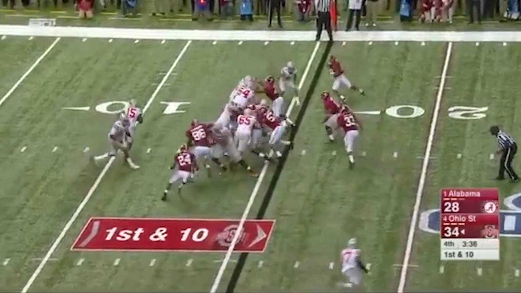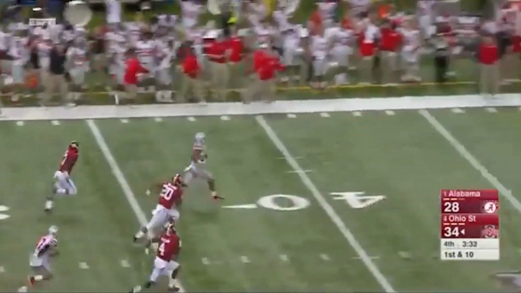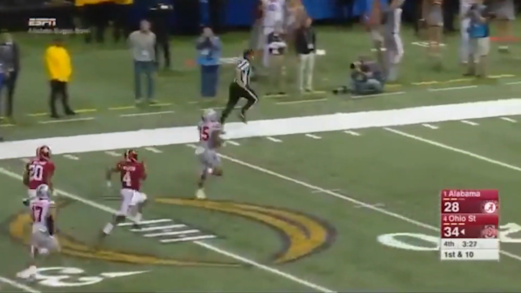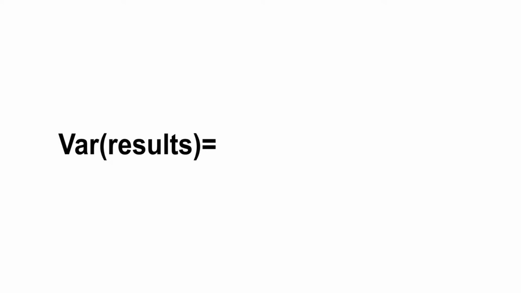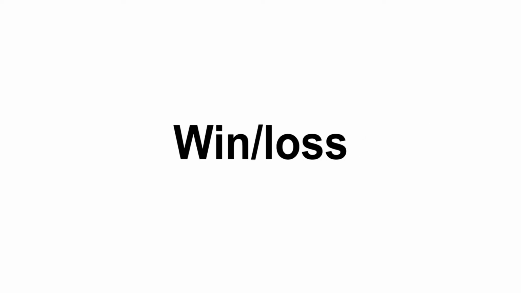As a matter of fact, there is a way to measure how much chance and talent impact the result or performance of a team during a season. We can understand that luck and skill are two separate and independent variables. We can infer that variable results equals variable skill plus variable luck. Here we can obtain two variables to later obtain the third, starting with the results or performance variable, which is the square of the standard deviation of the win-lose ratio from the league.